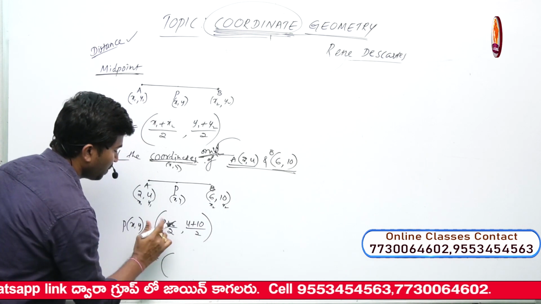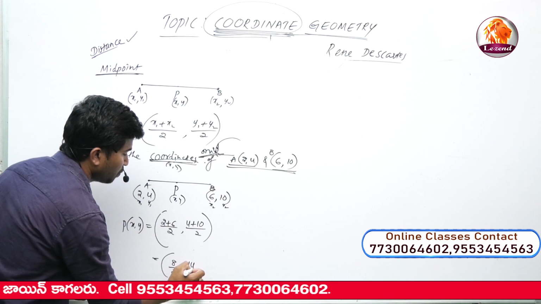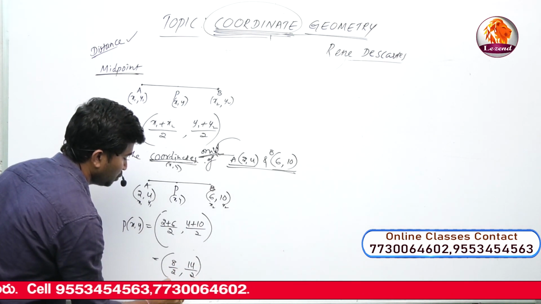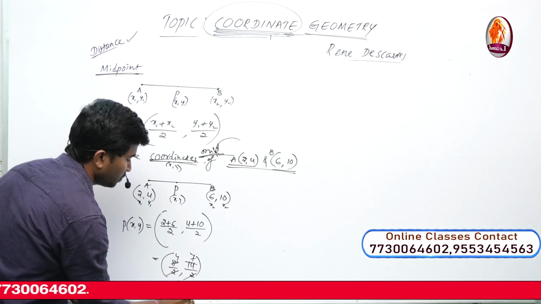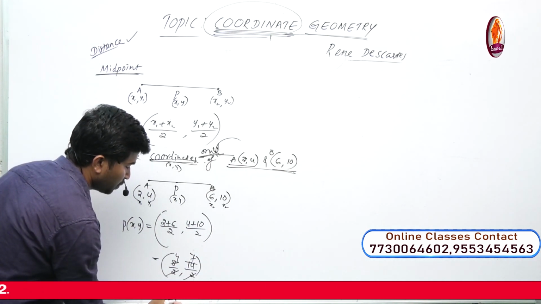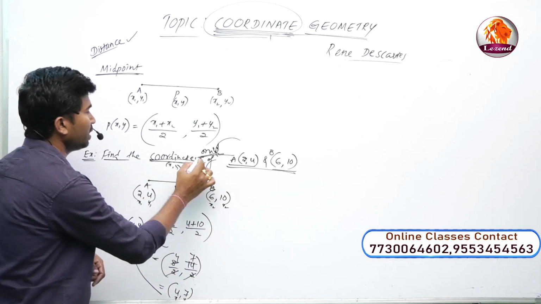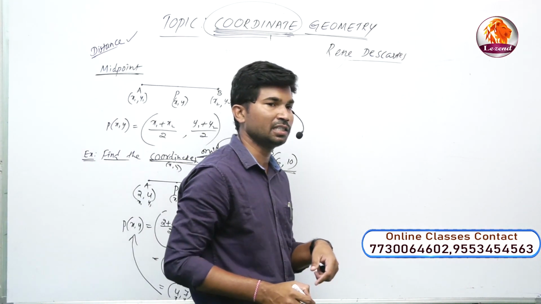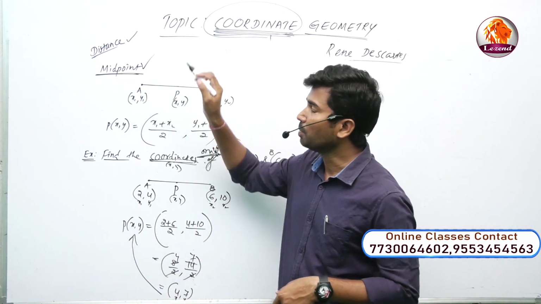So now 2 plus 6 is equal to 8 by 2, and 4 plus 10 is equal to 14 by 2. You get cancellation: 2 ones are 2, 4 twos are... and 2 sevens are 14. Now the answer is 4, 7. Means the x value is 4, and the y value is 7. This is the coordinates of the midpoint of the given line segment. This is the concept of midpoint.